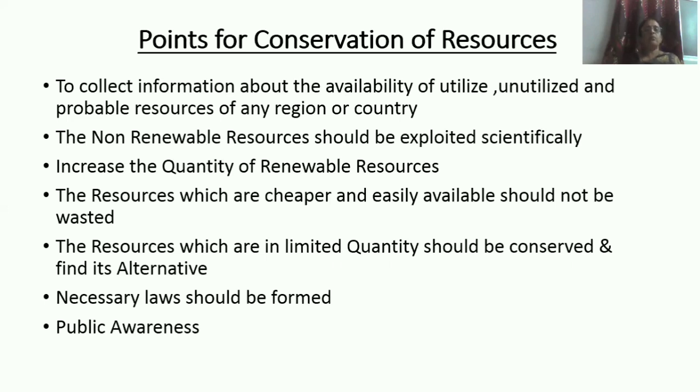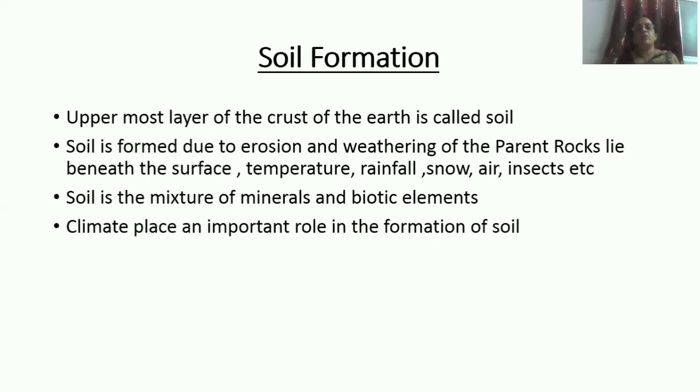Now the next topic I am going to discuss is soil formation. Generally, the part of the surface of the earth wherein vegetation grows is called soil. The soil is a thin upper layer composed of various elements on the surface of the earth. Minerals, humidity, humus, and air are mixed in it. The parental rocks lie below the soil. The rocks from which a soil is formed are called parental rocks.